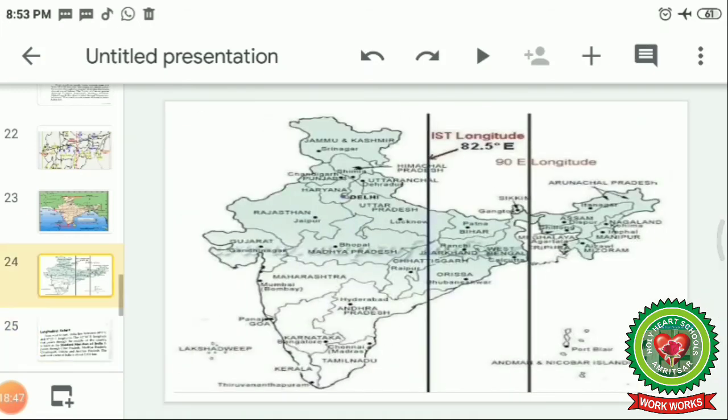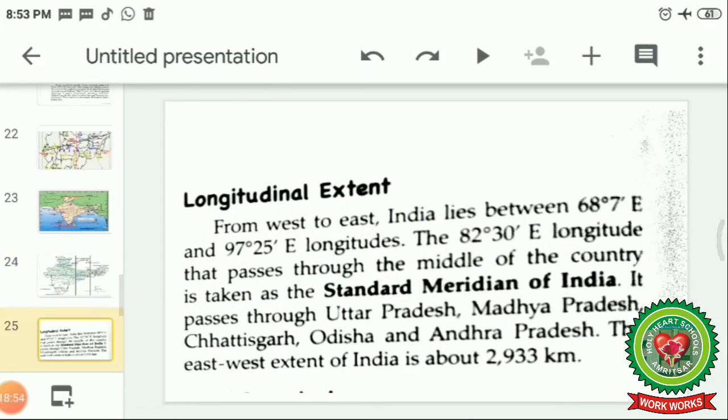I have already shown this in the map. This is the 82.5 degree line, which is the standard meridian for India. It passes through Uttar Pradesh, Madhya Pradesh, Chhattisgarh, Odisha, Andhra Pradesh. The east-west extension of India is about 2,933 kilometers. So we have the latitudinal extent and we have discussed the longitudinal extent of India also.